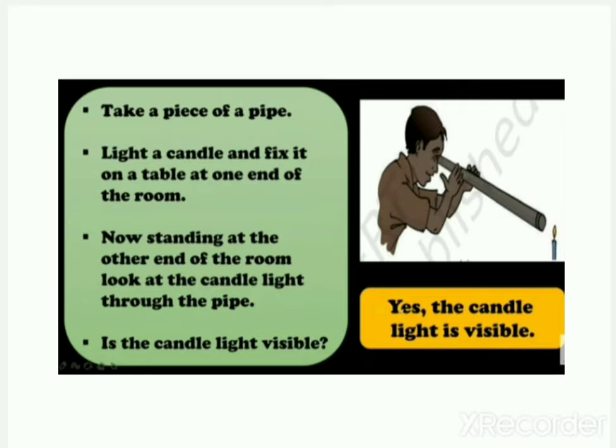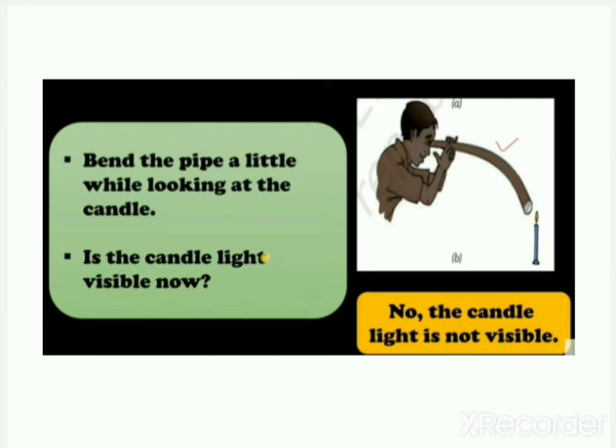Is the candlelight visible? Yes, the candlelight is visible. And why is it so? Because light always travels in a straight line. So you can see that the candle emits its light into the pipe, and when that light reaches your eyes, you are able to see the candle. Okay.